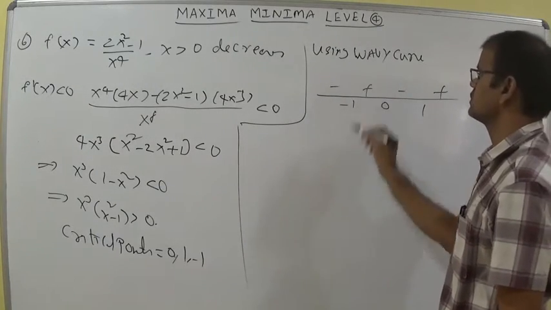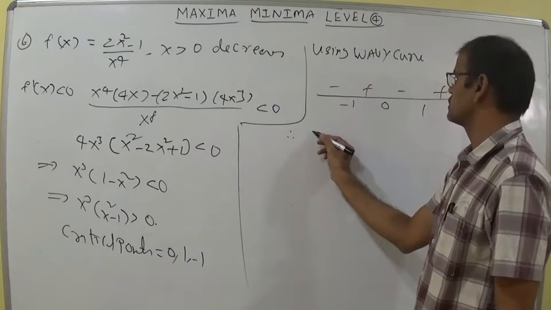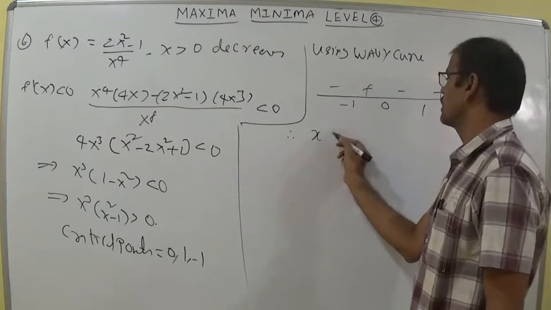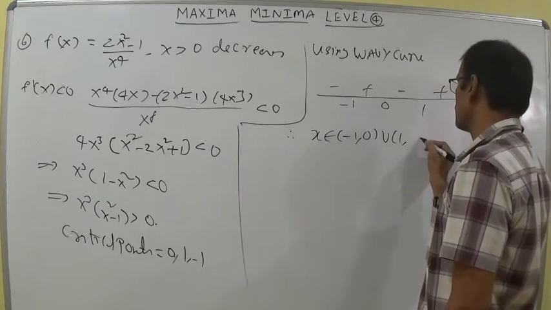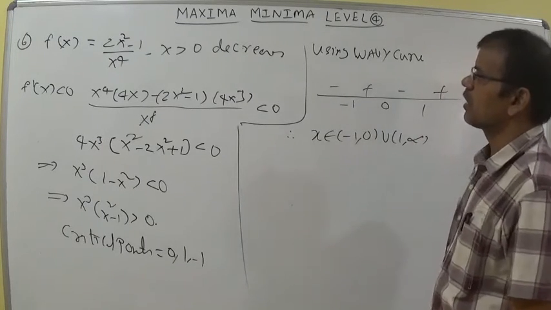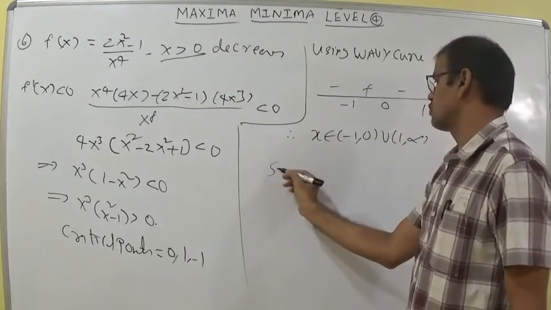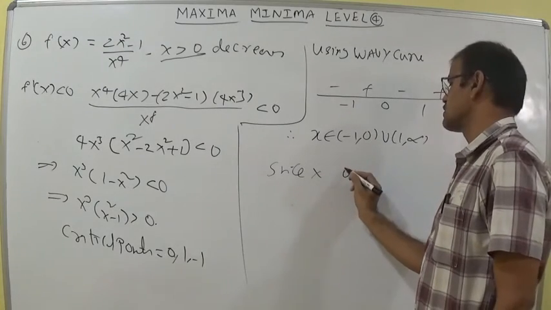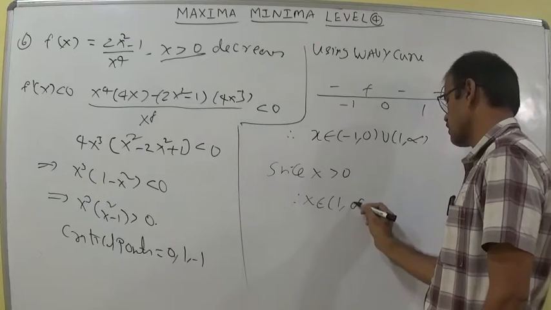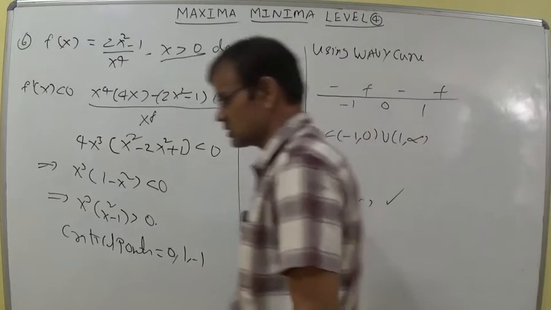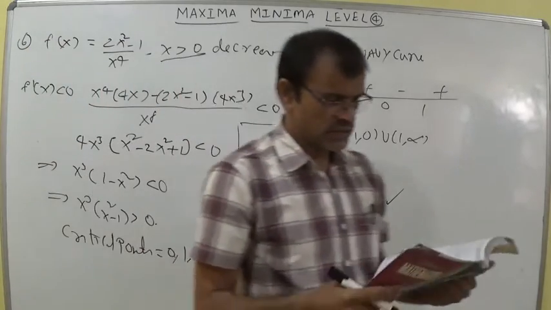So the interval to get positive is x belongs to minus 1 comma 0 union 1 comma infinity. According to the given condition x greater than 0, so don't take this part. Therefore x belongs to 1 comma infinity. This is the correct answer, the first option.